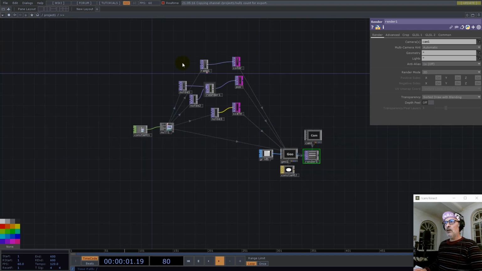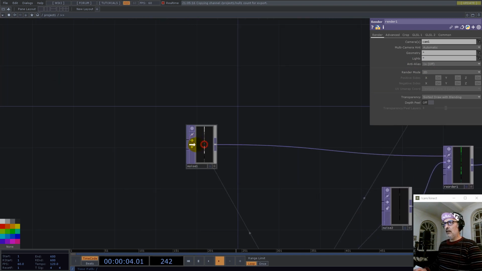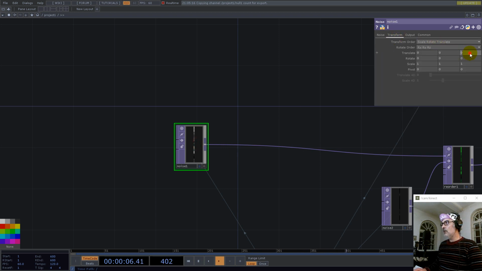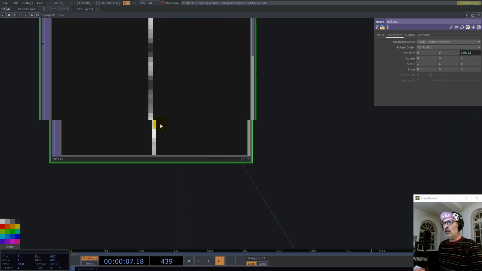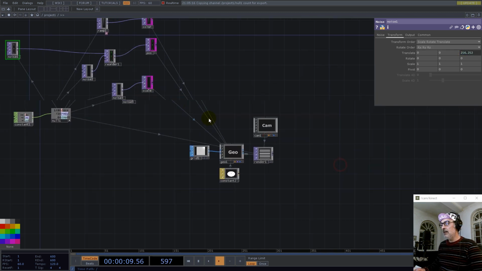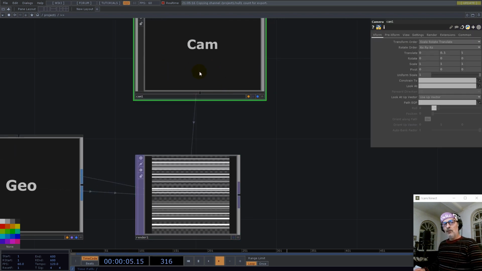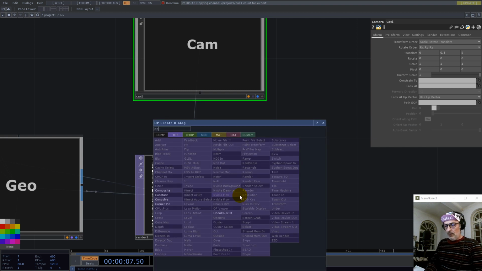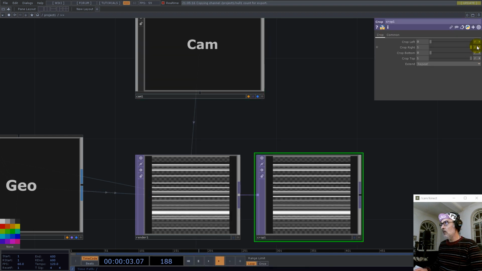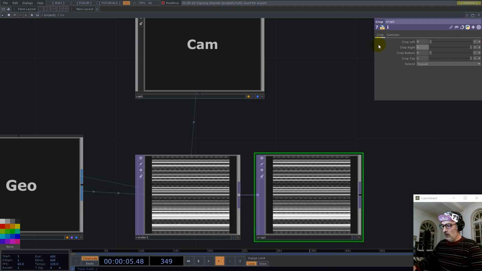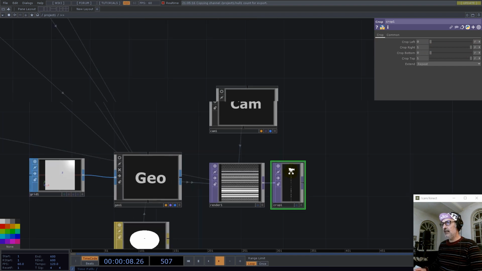Now let's go in this noise and translate this noise on the z-axis with absTime.seconds divided by 64. And now we have this noise moving. And while this camera is on orthographic, we can crop here, and only 1 pixel. Like this.